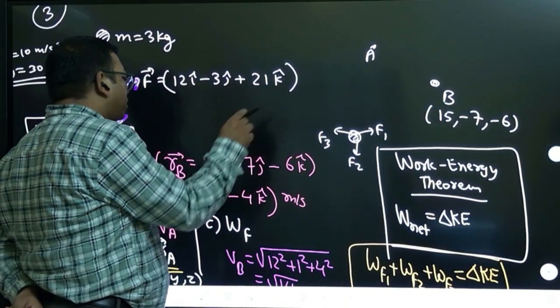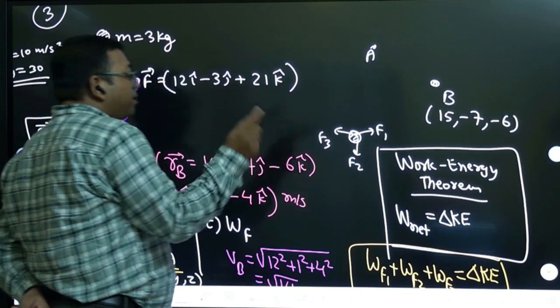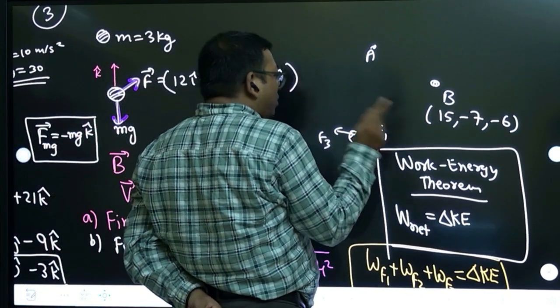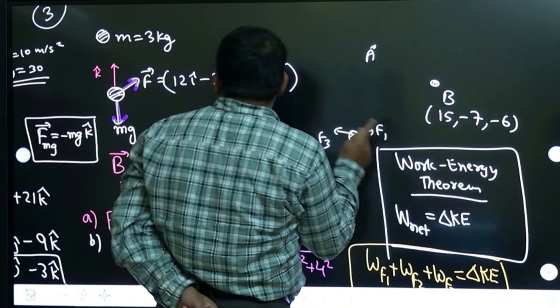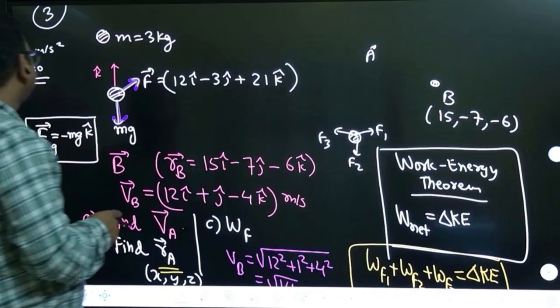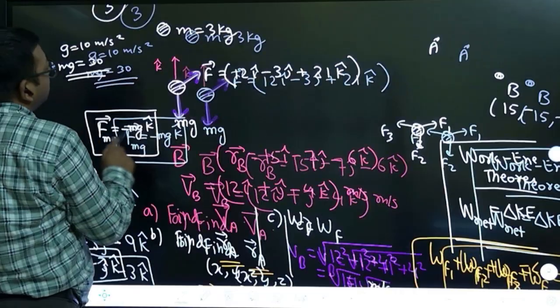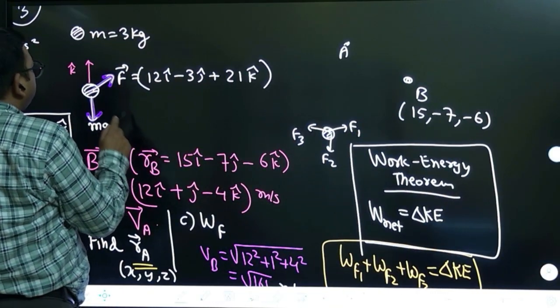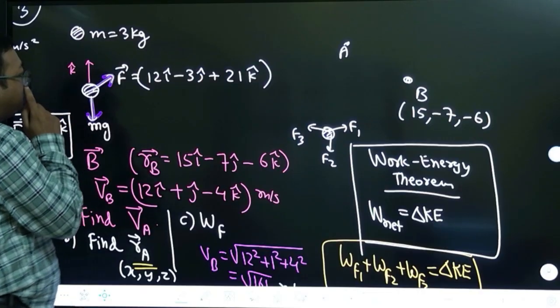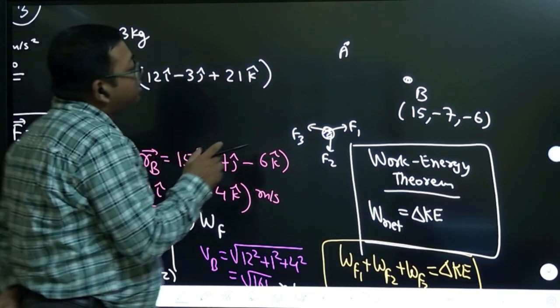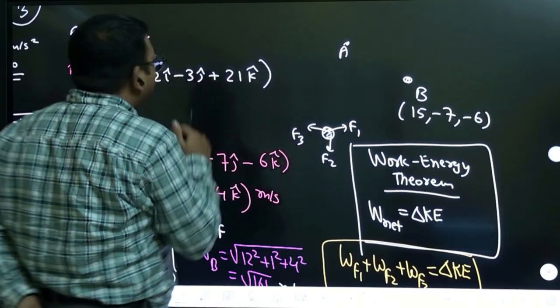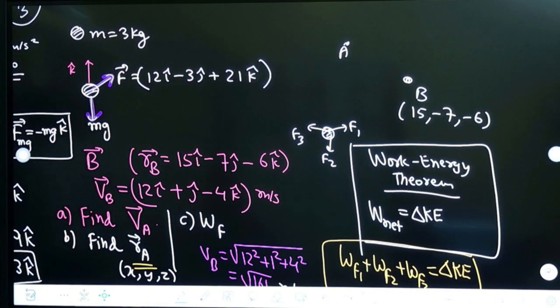We also need to calculate velocity at A. They have given position of B, velocity at B, the two forces acting, and mass is given. That's what they have given in the question.